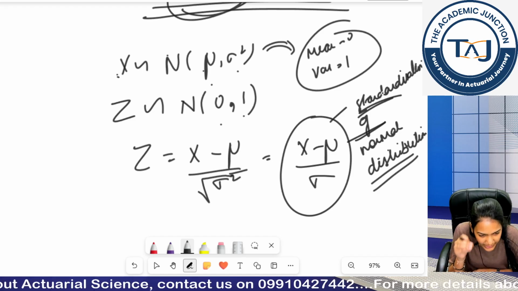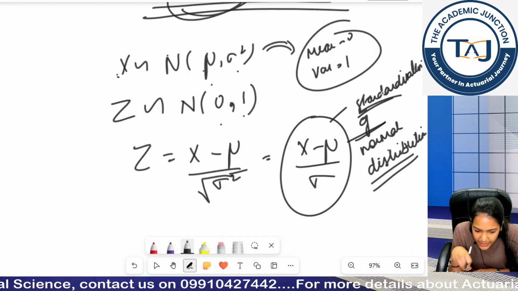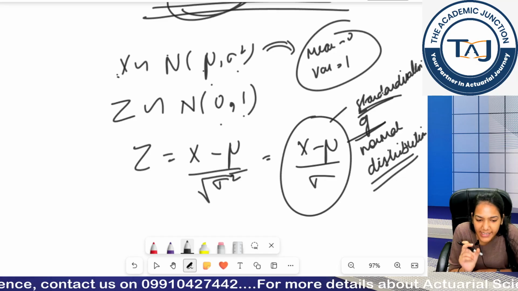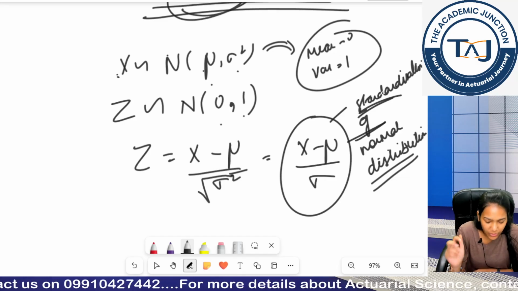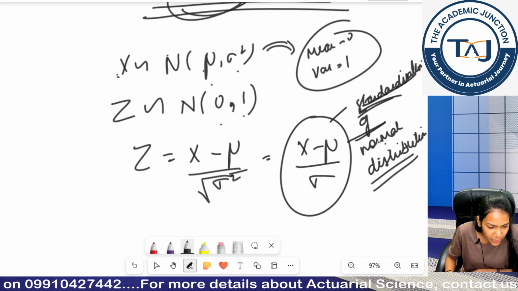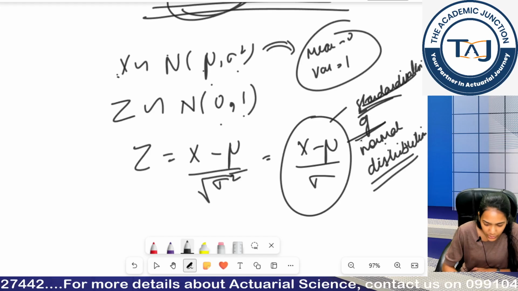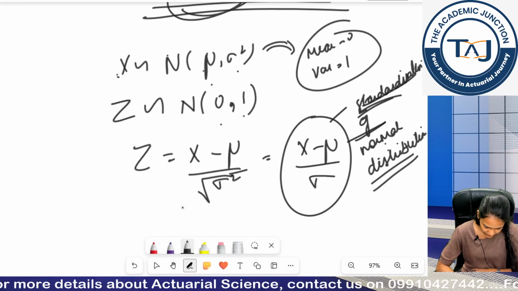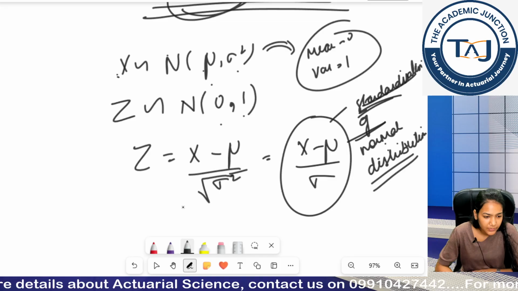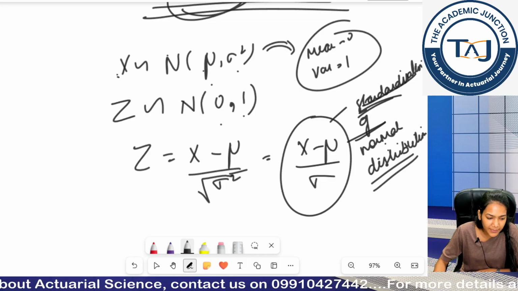Whenever I subtract my mean from my random variable and divide by my standard deviation, this is called standardization of my normal distribution into the standard normal distribution. Because I am standardizing my normal distribution, obviously it will become a standard normal distribution. Note it down quickly. Once it's done, give me a done in the chat box.